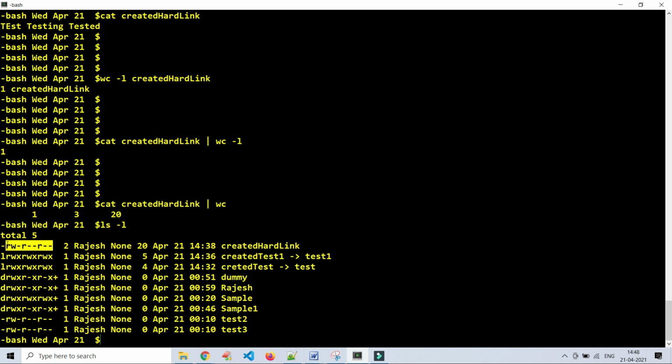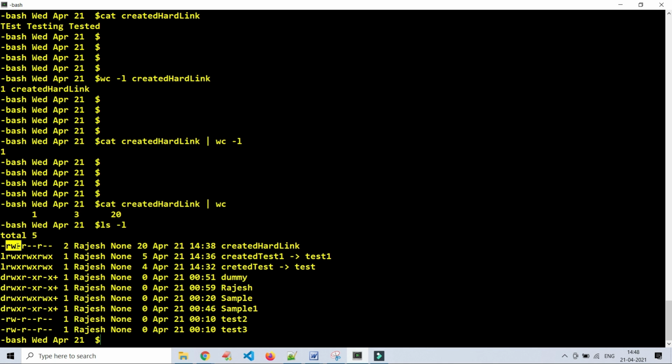We can divide the characters into 3, 3 and 3, a total of 9 characters. The first 3 characters are for the user who has created this file, the owner of the file.